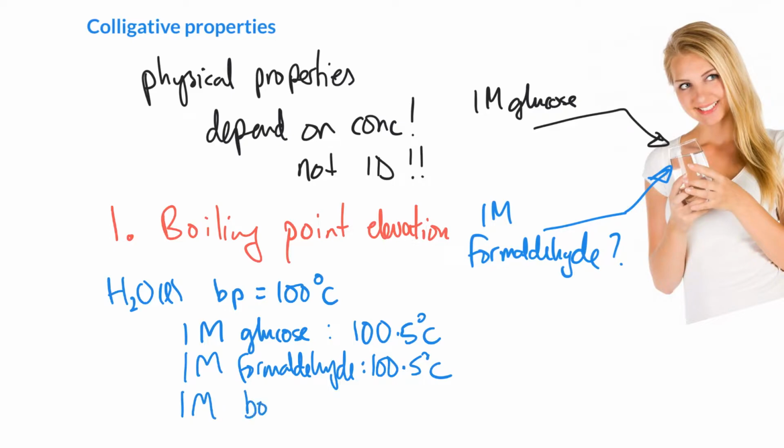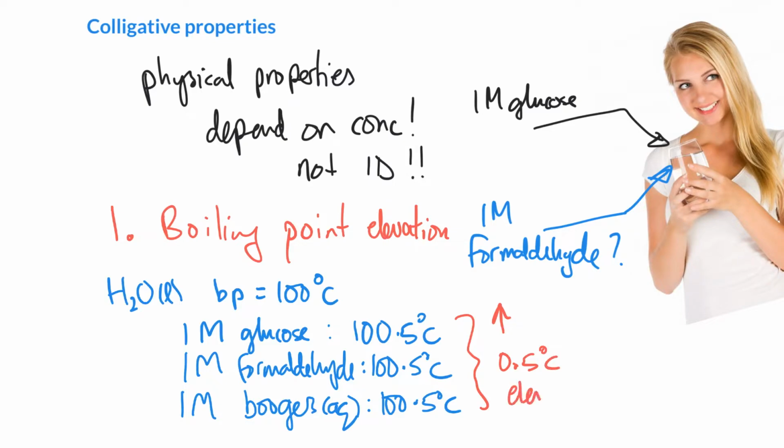If you had 1 molar boogers that were aqueous, so dissolved in water, I'm not exactly sure how to measure out 1 mole of boogers in 1 liter of water, but if you did, we would predict it would boil at exactly 100.5 degrees Celsius. And so when we look at these, we can see that these have all increased in boiling point over pure water. In fact, all of these have what we call an elevation of 0.5 degrees C. So this is the boiling point elevation, 0.5 degrees C.